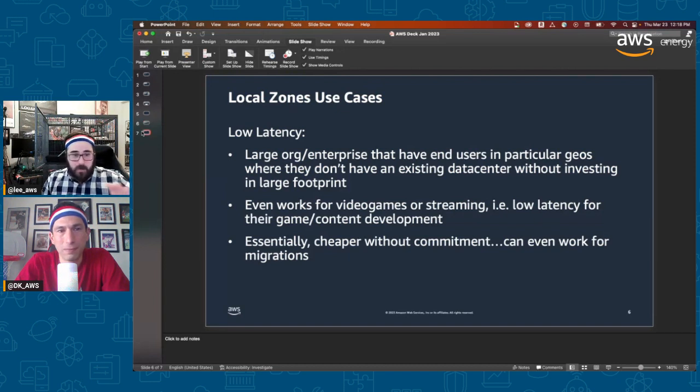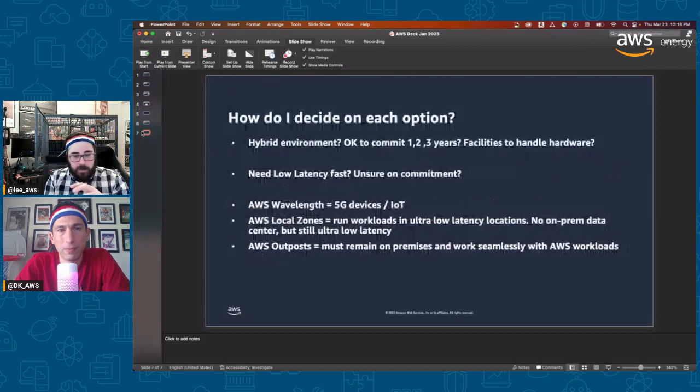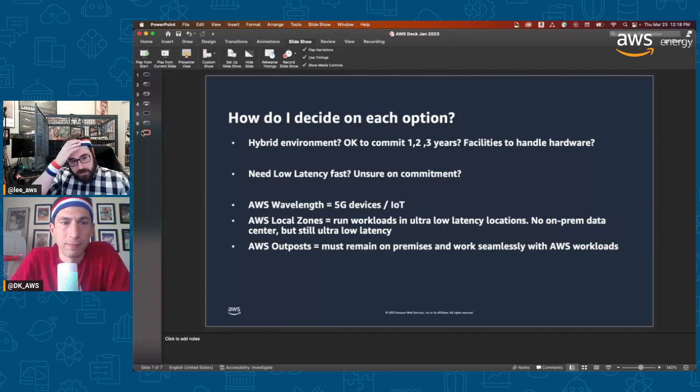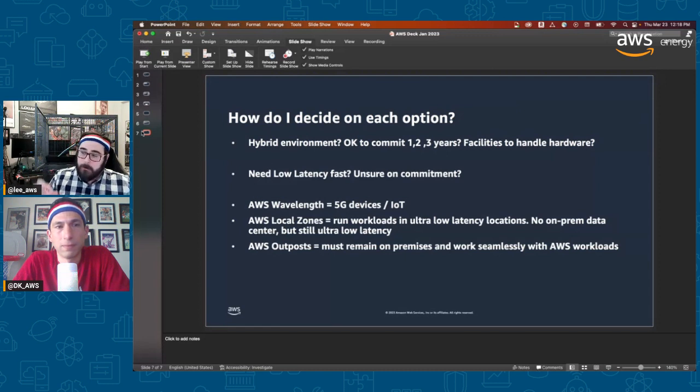The final slide to take away, because these are a lot of differences here. This is how I distill it and think, and when I talk to others, why would you pick each one? The first thing I often ask myself is, is there a hybrid environment? Is that a target? Is that something you're looking at here? If it's hybrid, thinking realistically, things like Outposts are pretty attractive. Are you okay to commit to one, two, three years of this Outposts service physically at your data center, right? That's another part of it. There's a commitment involved in that. And then do you have the facilities to handle it, right? So you have data center staff, you have power, this is all secured, everything's handled. That's typically its own use case versus a lot of others, right?